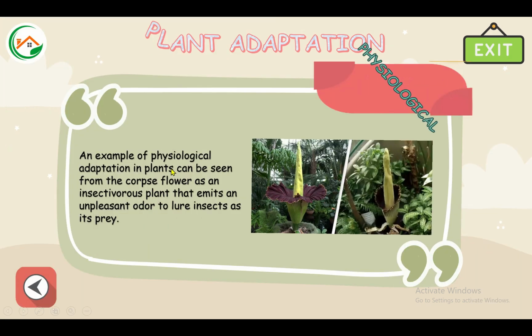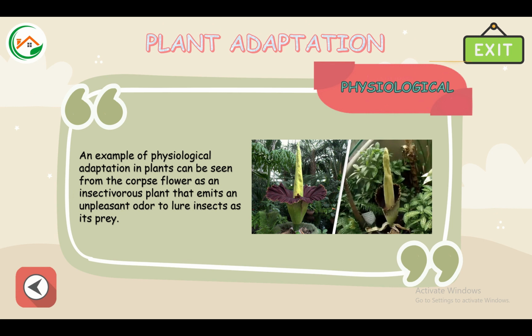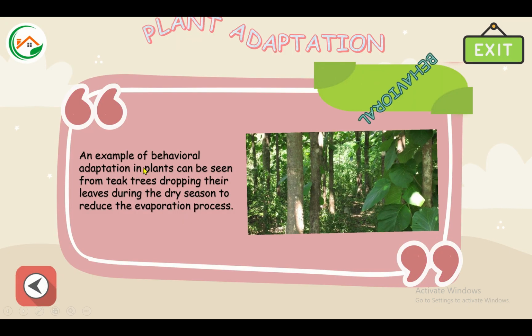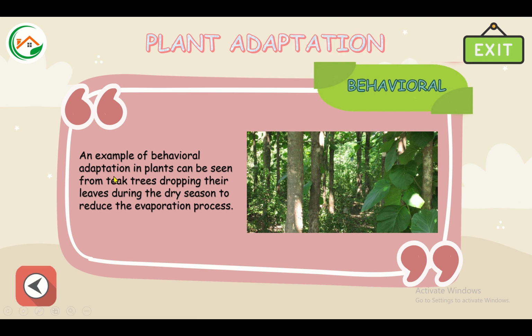Physiological. An example of physiological adaptation in plants can be seen from the corpse flower as an insectivorous plant that emits an unpleasant odor to lure insects as its prey. Behavioral. An example of behavioral adaptation in plants can be seen from thick trees dropping their leaves during the dry season to reduce the evaporation process.